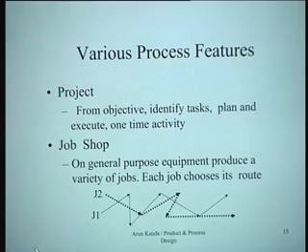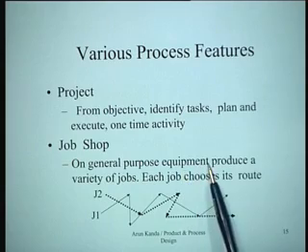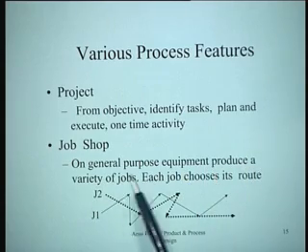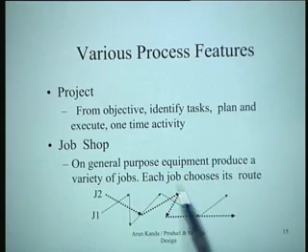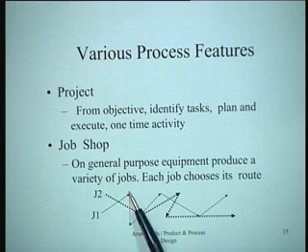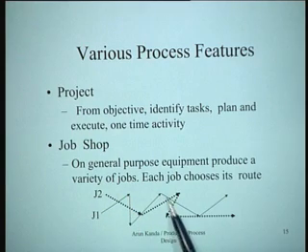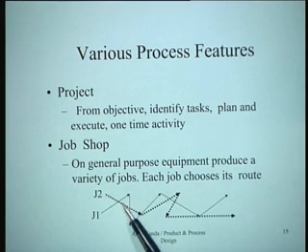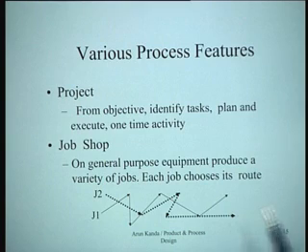In a job shop, what happens is you are using general purpose equipment. On general purpose equipment we produce a variety of jobs, and each job chooses its route. The first job goes from one machine to another machine and keeps on going around in the job shop. The second job might select its own route depending upon its requirements and then go through the job.